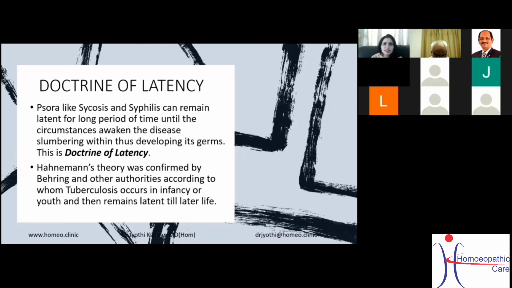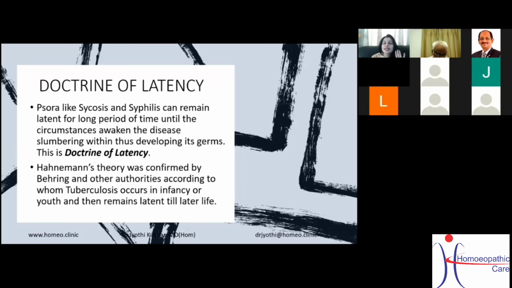Now, for a second BHMS student who does not understand what latent means, let me explain a bit. You would have heard of a very common disease we have, that is chickenpox, and you would also have heard about another common disease called herpes zoster. Now the chickenpox virus goes and sleeps after the infection.